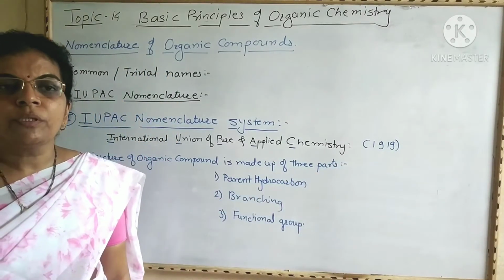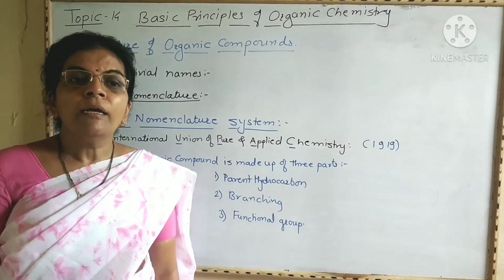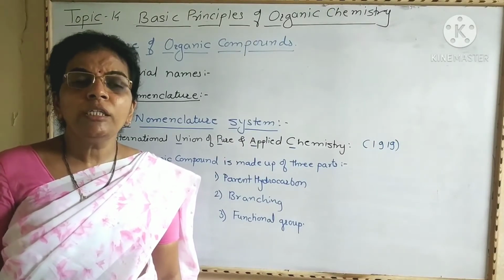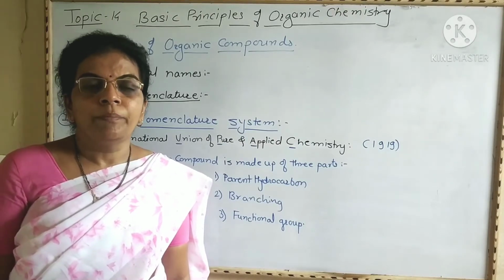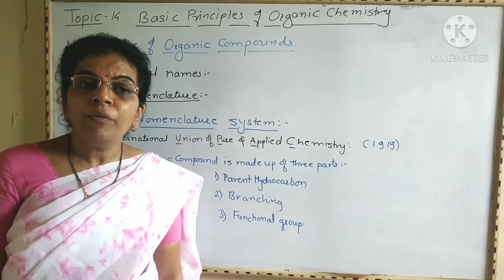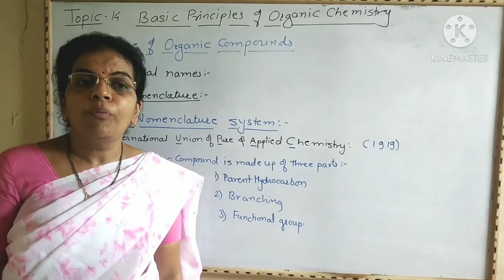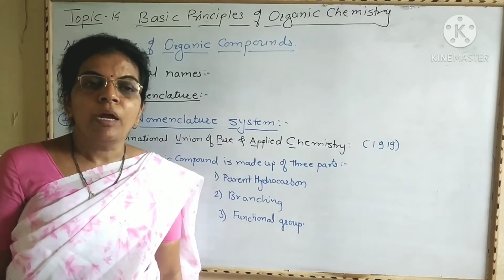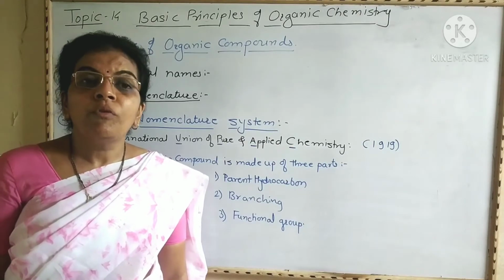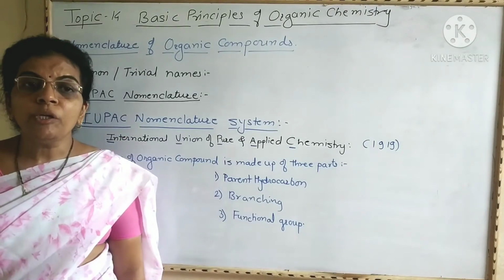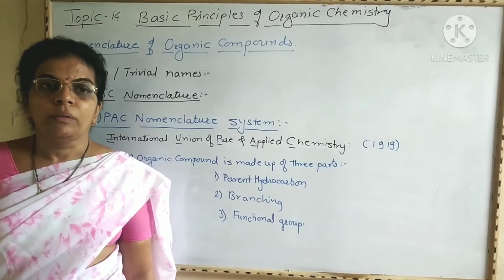According to this system, names are given by using some rules, and by using these rules each and every organic compound is named. These names are universally accepted in the world. This system gives unique names for each and every compound.